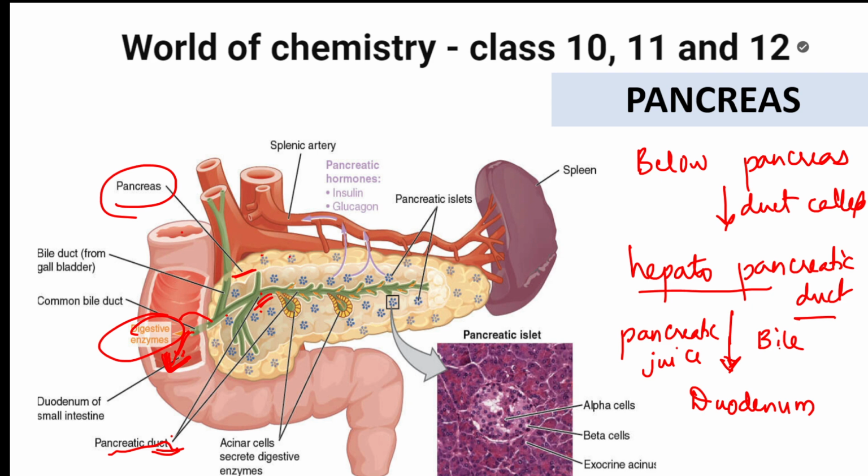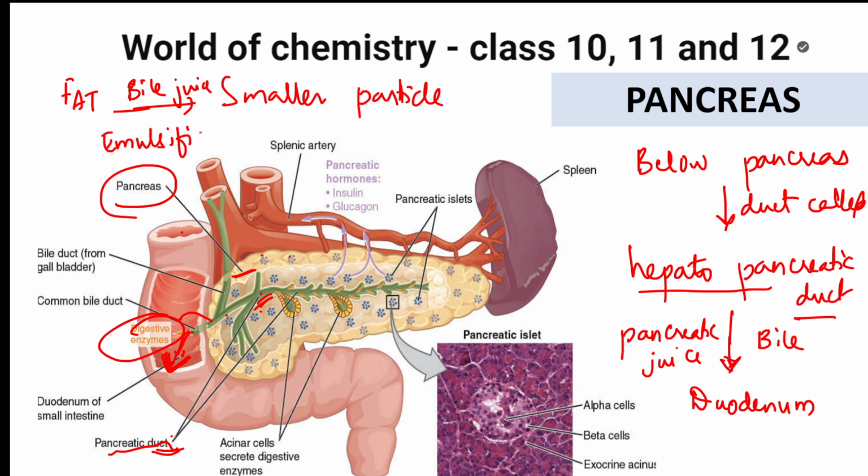Ma'am, what is the role of this bile juice? Please see here. Bile juice will help in breaking down fat into smaller particles. Smaller particles is most important. In the presence of this bile juice, fat is broken down into smaller particles. This process of breaking down fat into smaller particles is called emulsification. Emulsification of fat is nothing but conversion of fat into smaller particles using bile juice.